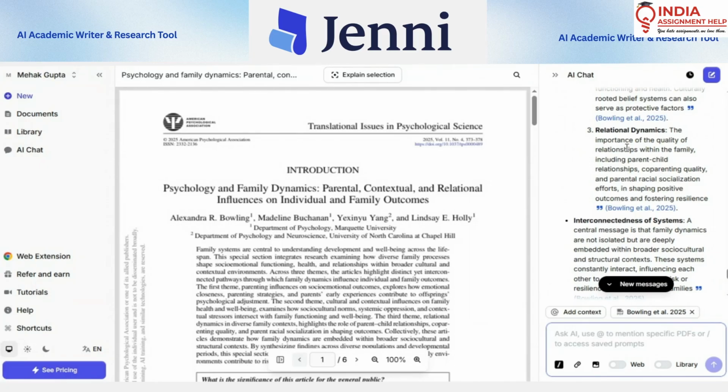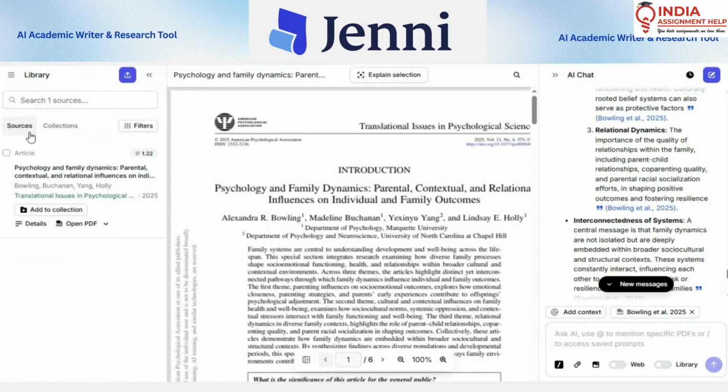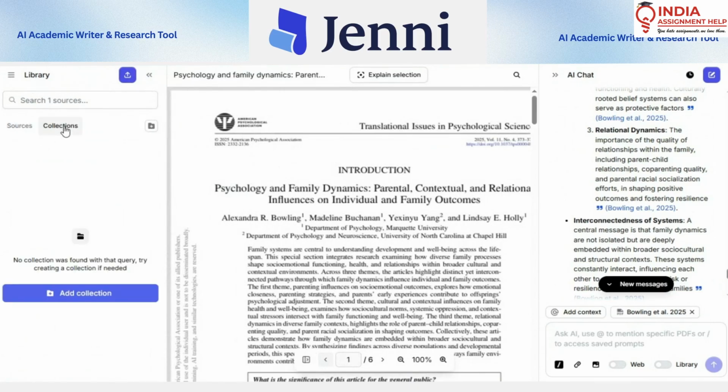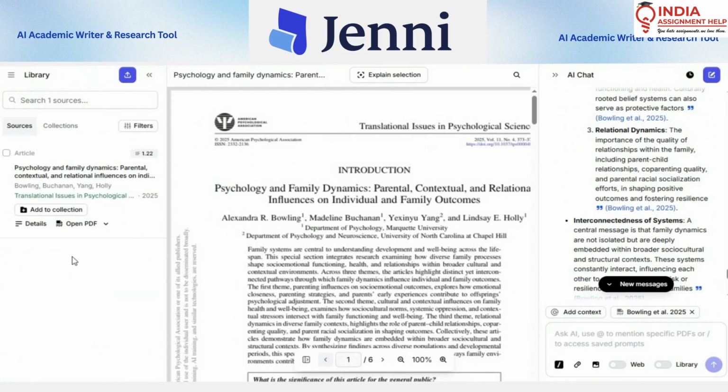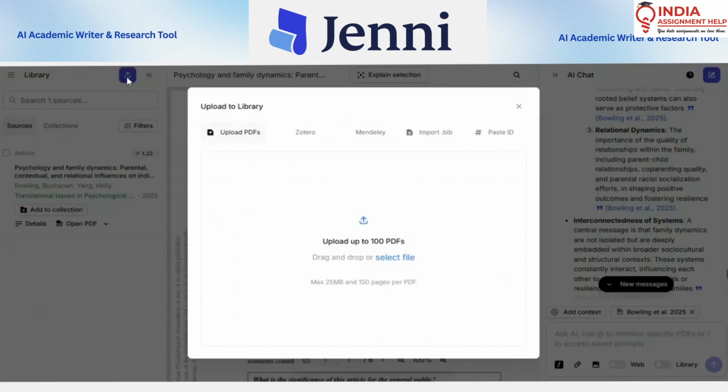This is about literature survey. You are going to upload multiple papers in the library, and then your collections would be shown here. In this sources section, you will upload more papers, and how to upload this paper is this option. Upload, you can simply drag the file once you have downloaded, or you can even upload the paper.